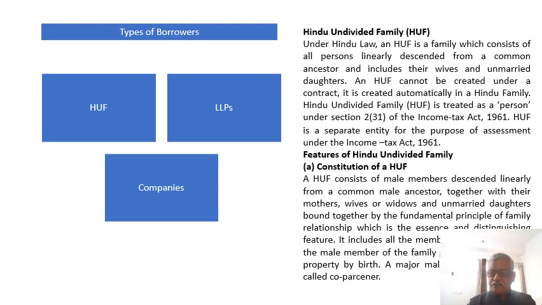A HUF consists of male members descended linearly from a common male ancestor, together with their mothers, wives or widows and unmarried daughters, bound together by the fundamental principle of a family relationship, which is the essence and distinguishing feature. It includes all the members of the family, and the male member of the family gets right in ancestral property by birth. A major male member of HUF is called coparcener.